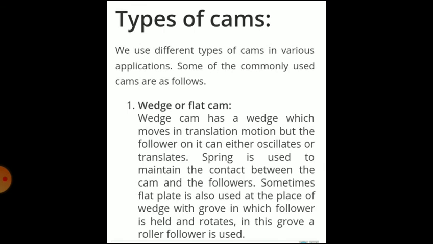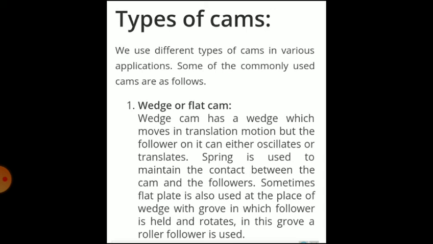So there are two links, namely the cam itself, which acts as an input member. The other link that acts as an output member is called a follower. The cam transmits the motion to the follower by direct contact. In a cam follower pair, the cam usually rotates while the follower translates or oscillates.